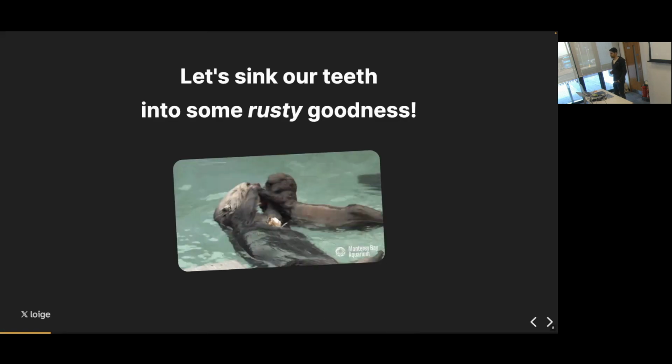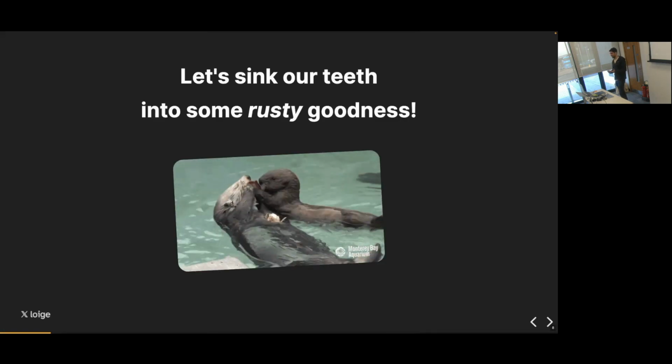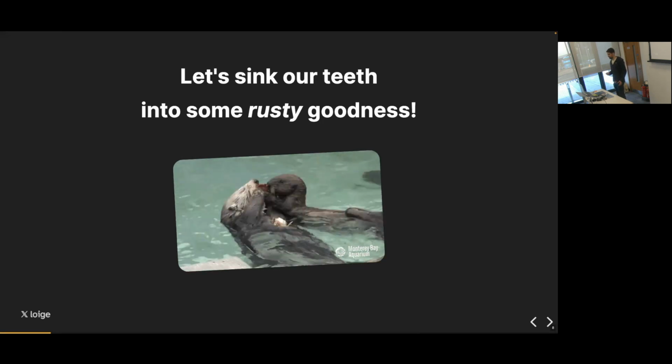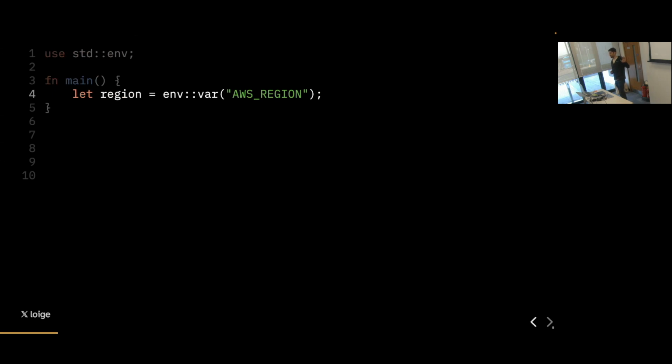But yeah, I just want to show you one quick example, to try to explain with a real practical use case why some of the features of the language are very powerful. This is a very simple line of code. We are basically just trying to read an environment variable, called AWS region. In many programming languages, when you assign something like this, what you get on the other side is a string. And it's on you to check if the environment variable was actually set or not, and then decide what to do with that.